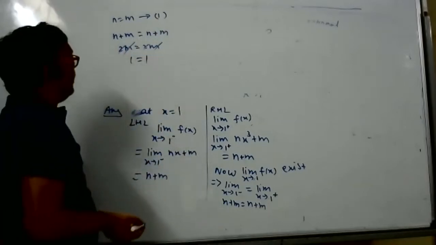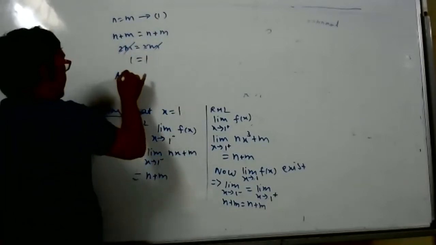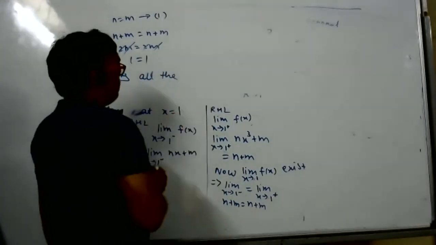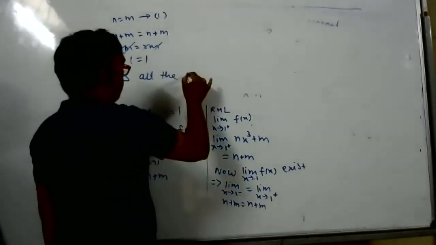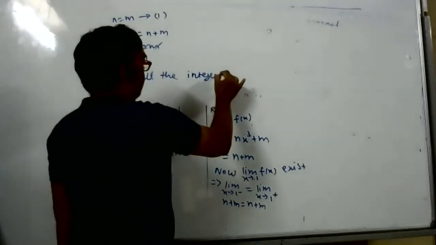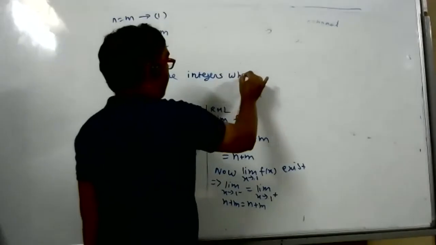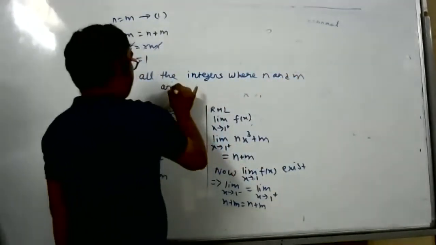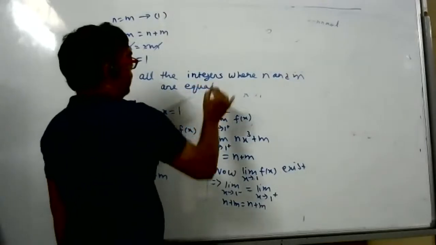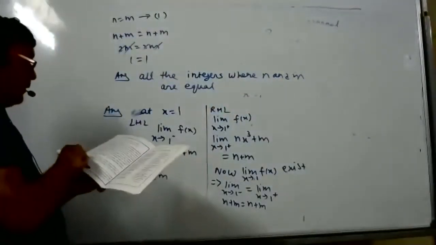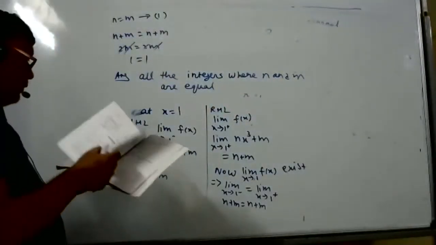Means we can say all answer is what? Tell me, student. All the integers where m is equal to n. n and m are equal. I'll check once how they have written this answer. Answer will be this only, but let me check the format in how they wrote the answer. You can also check.